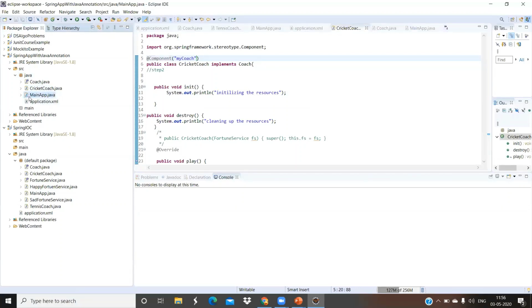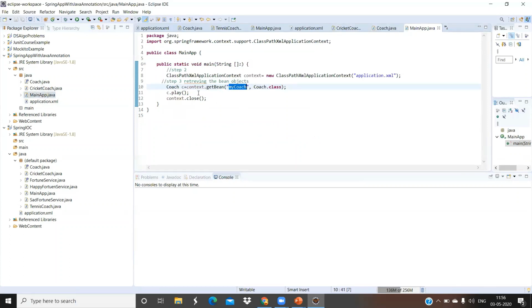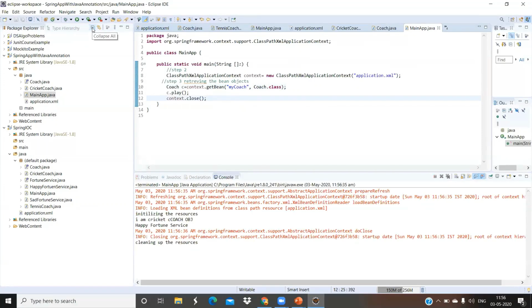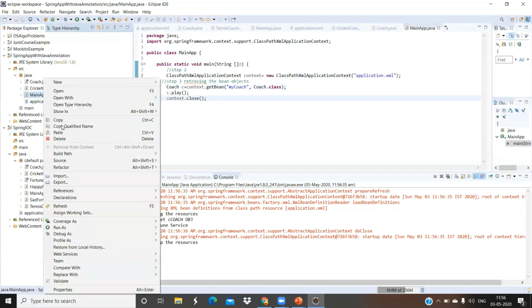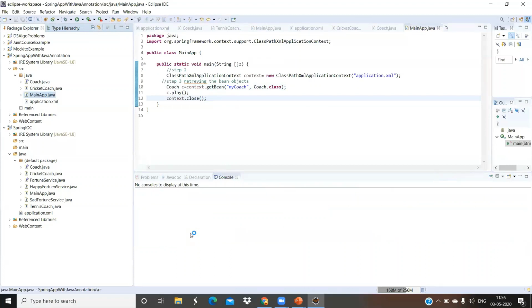Okay. So in the main app, again the play method is called. So let's try to run it, whether we will get any error or we will be able to run it successfully. Okay, this is not from this class. Just try to run as Java application.